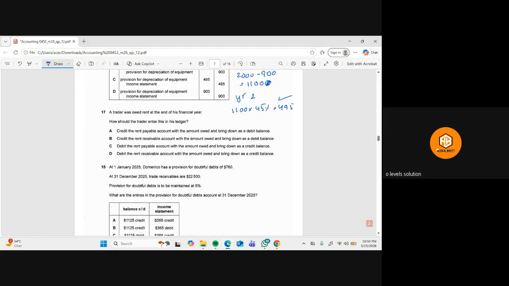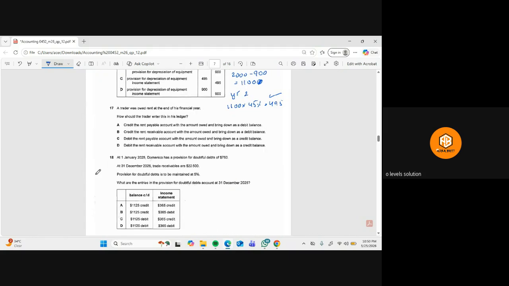Okay. Next question we have. A trader was owed rent at the end of his financial year. How should the trader enter it in his ledger? Credit the rent payable account with the amount owed and bring down the balance as a debit balance. Okay. So this is the rent payable account. This is the expense account.